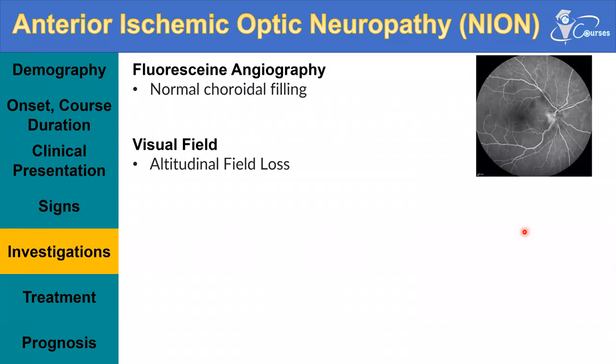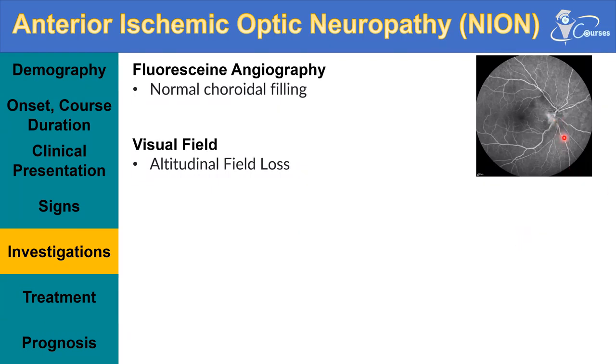Let's now talk about investigations. If we are suspecting a patient with anterior ischemic optic neuropathy and we want to investigate, how would we do it? First of all, we need to differentiate. The main differential diagnosis at this age with this presentation will be the arthritic ischemic optic neuropathy. In order to differentiate, we can do the fluorescein angiography.